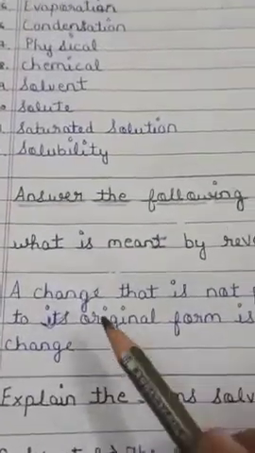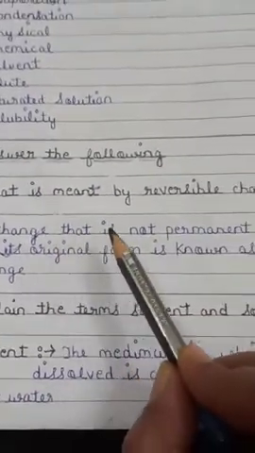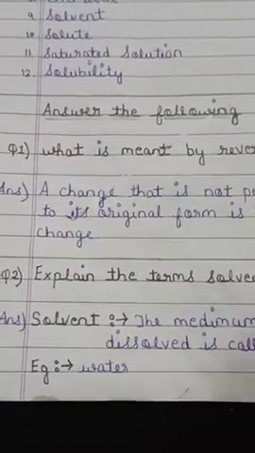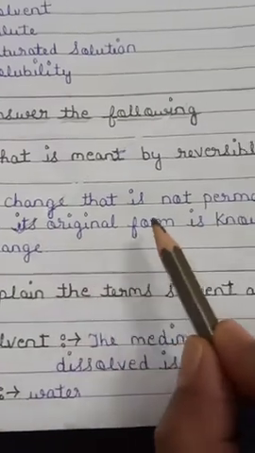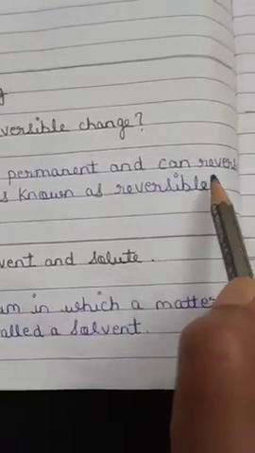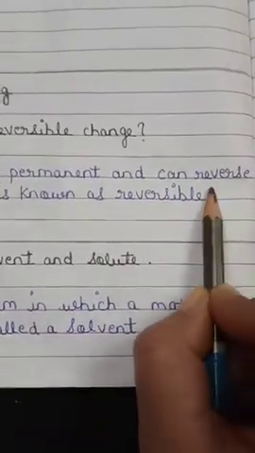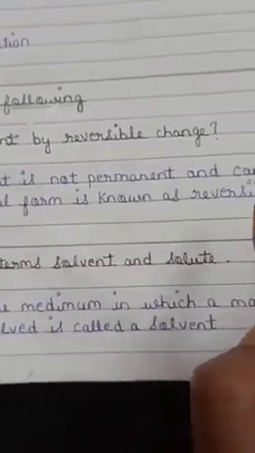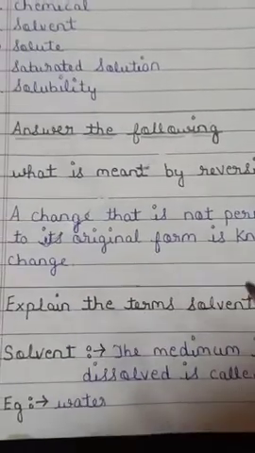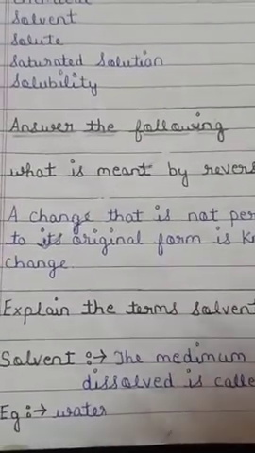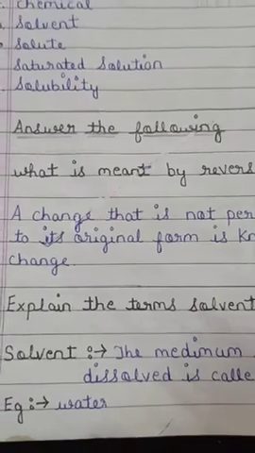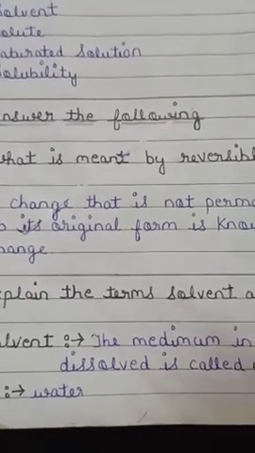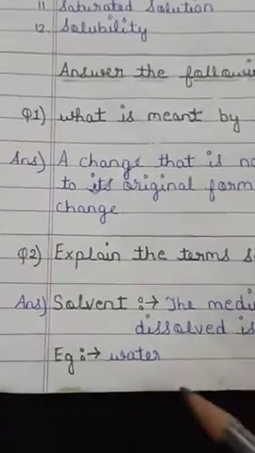So let's read. First question is, what is meant by reversible change? Means what is the meaning of reversible change? So a change that is not permanent and can reverse to its original form is known as reversible change. You know that, children, in reversible change we can get original form of any substance. If we get original form of any substance after the change, then we can say it is a reversible change.